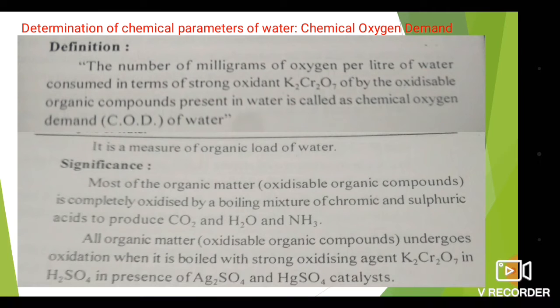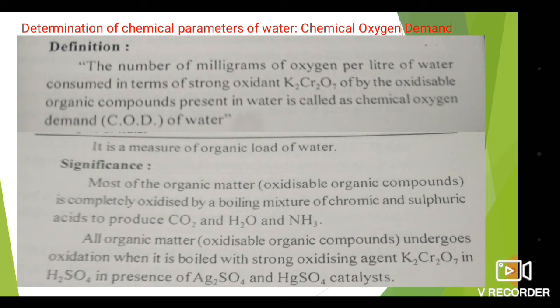What is chemical oxygen demand? The number of milligrams of oxygen per liter of water consumed in terms of strong oxidant K2Cr2O7 by the oxidizable organic compounds present in water is called the chemical oxygen demand, or in short COD, of water. It is a measure of the organic load of waste.